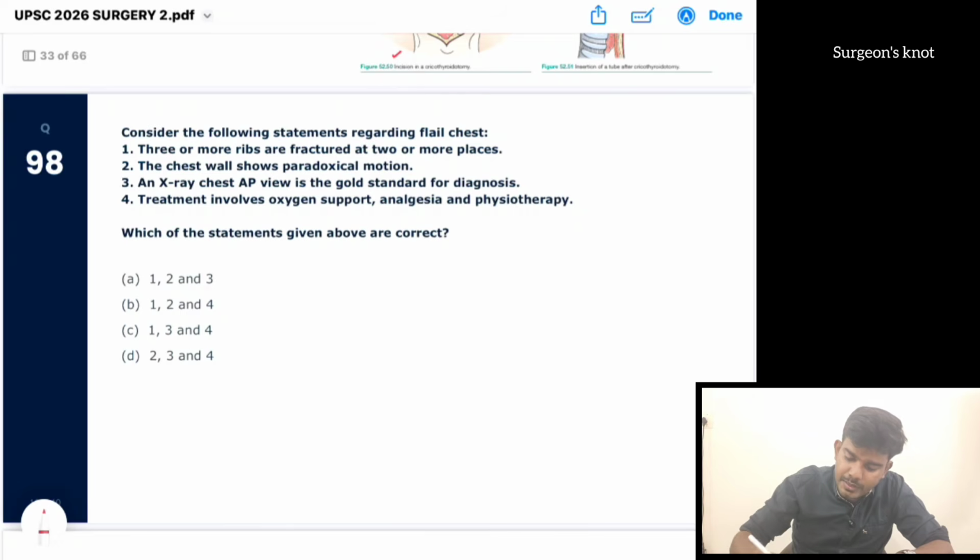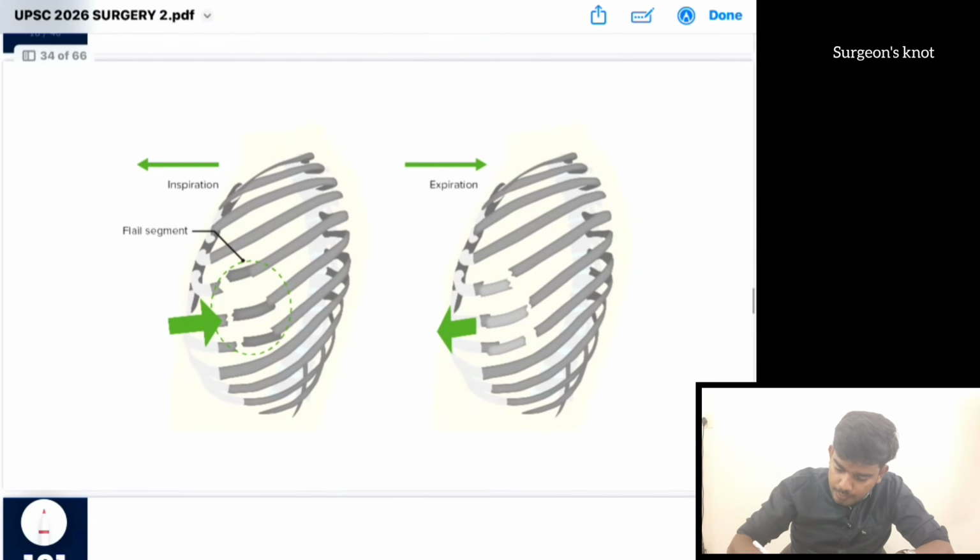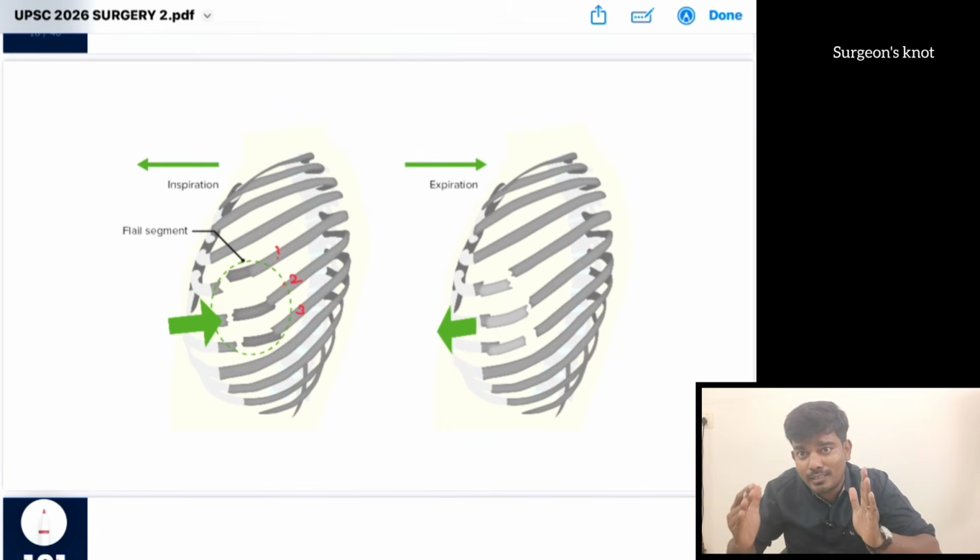Consider the following statements regarding flail chest. Number 1, 3 or more ribs are fractured at 2 or more planes. Okay, so 3 or more ribs are fractured at 2 or more places. This is a direct line from Bailey and Love. That is a flail chest.